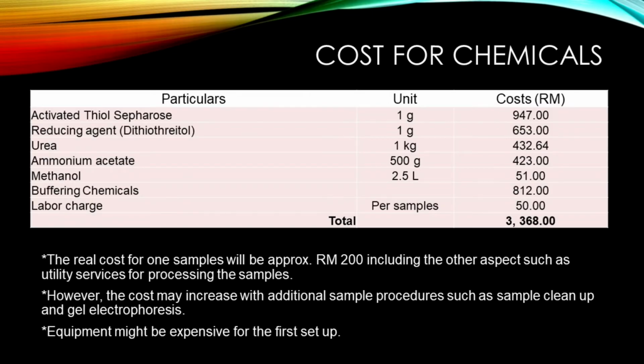As for the cost of the chemicals, the total can reach 3,318 Malaysian ringgit without the labor cost. However, the real cost for one sample is 200 Malaysian ringgit, and if additional sample procedures are required, such as sample cleanup and gel electrophoresis, the cost will exceed 200 Malaysian ringgit. However, we must note that some equipment used can be expensive for the first setup.